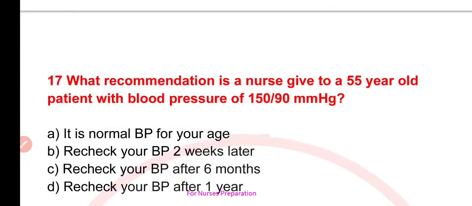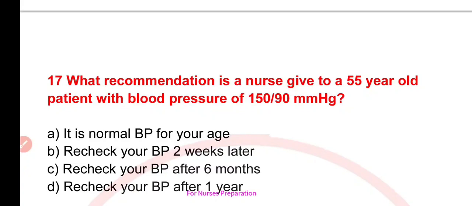Question number 17 is, what recommendation does a nurse give to a 55-year-old patient with blood pressure of 150 by 90 mm of Hg? Your options are A. It is normal BP for your age.